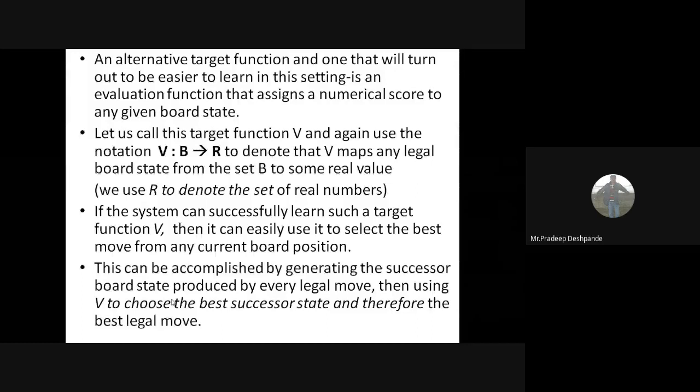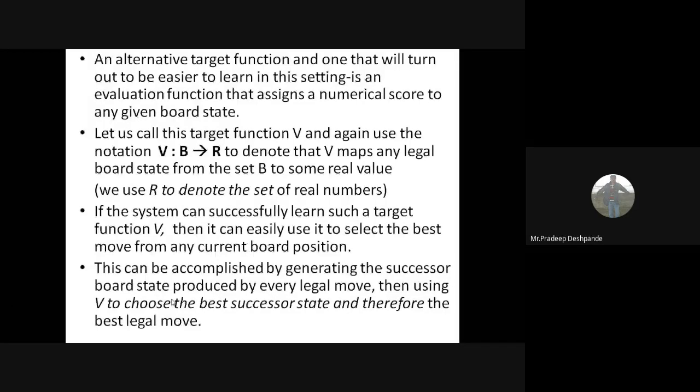So an alternative target function that will turn out to be easier to learn in this setting is an evaluation function that assigns a numerical score to any given board state. Just ChooseMove is not a correct way here. If there is indirect training, then there must be some evaluation function.